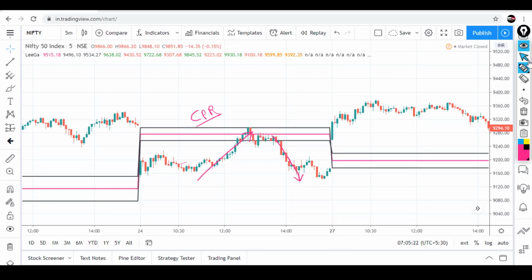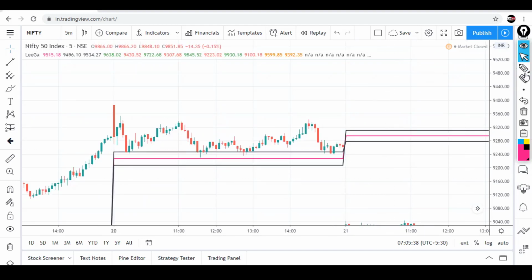और देखते हैं, here for this particular day, the entire day prices have been revolving around CPR. पहले prices ऊपर थे, it came down, again it bounced, came down, and for the entire day it has been revolving around this CPR level. So see how beautifully it is acting as a magnet.